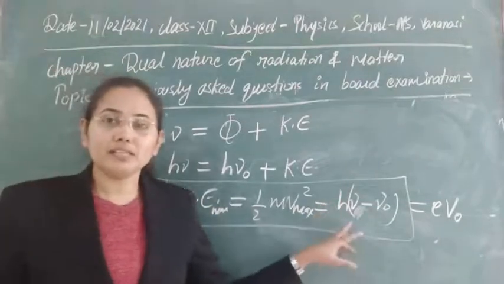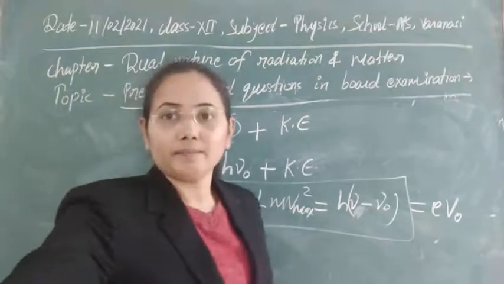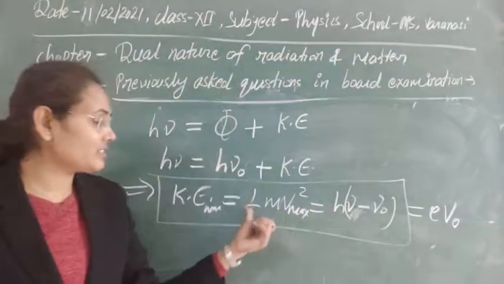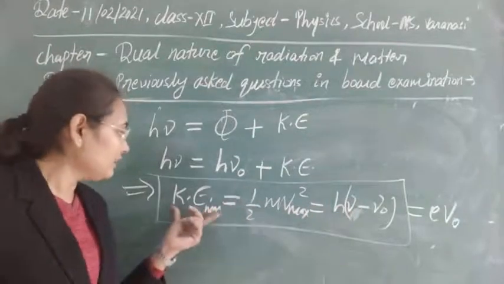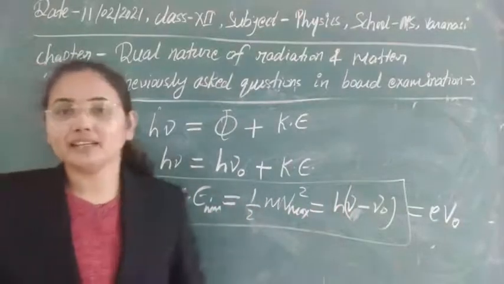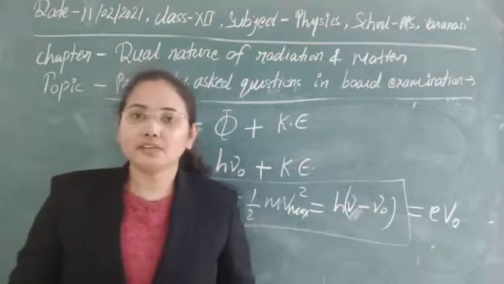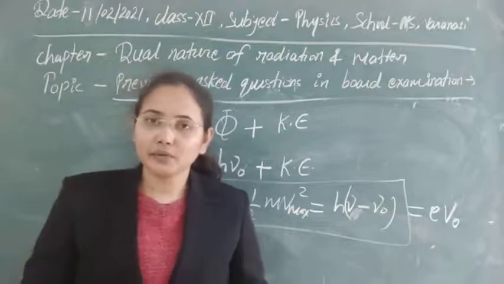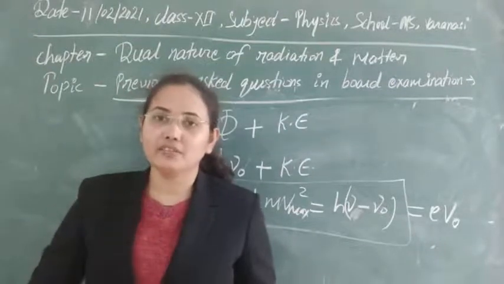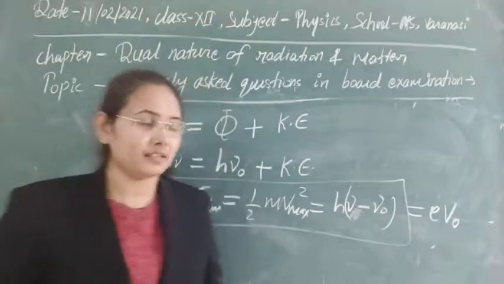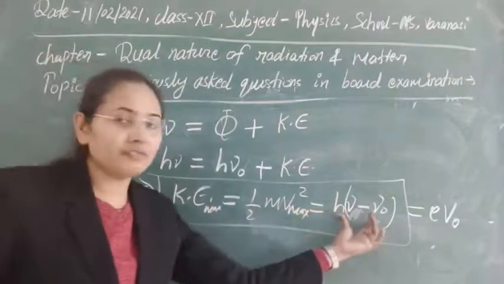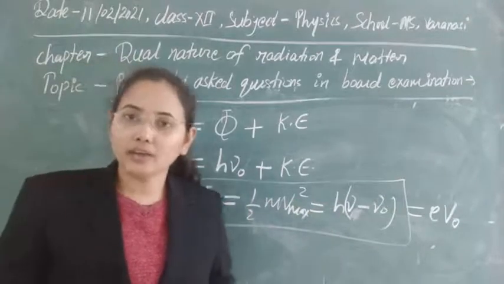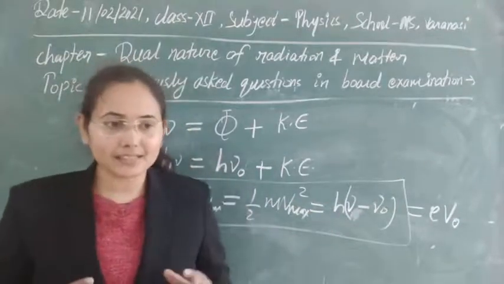So simply we can see here, whenever the frequency of radiation changes, the kinetic energy of the ejected photoelectrons will change also. So this is the first law of photoelectric emission: the kinetic energy of the ejected photoelectron depends on the frequency of radiation, not on the intensity of radiation. From Einstein's photoelectric equation we can see this easily. Whenever the frequency of radiation changes, the kinetic energy will change accordingly, as